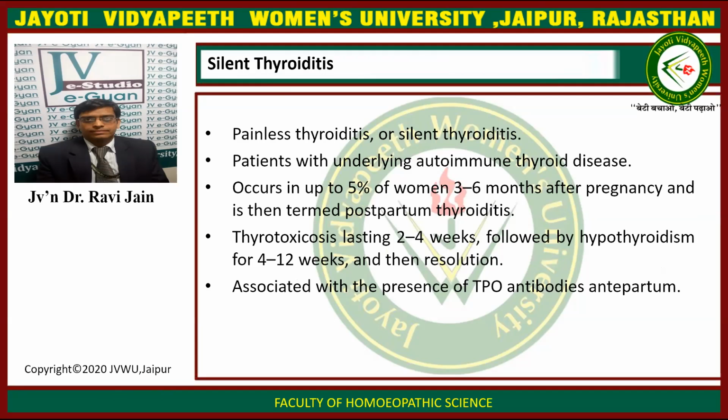Now we come to silent thyroiditis. Silent thyroiditis is painless thyroiditis. It occurs in patients with underlying autoimmune thyroid disease, and in up to 5% of women 3 to 6 months after pregnancy, and is termed postpartum thyroiditis. Thyrotoxicosis lasting 2 to 4 weeks is followed by hypothyroidism for 4 to 12 weeks and then resolution. It is associated with the presence of TPO antibodies antepartum.